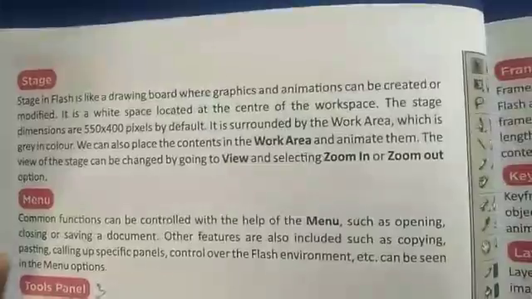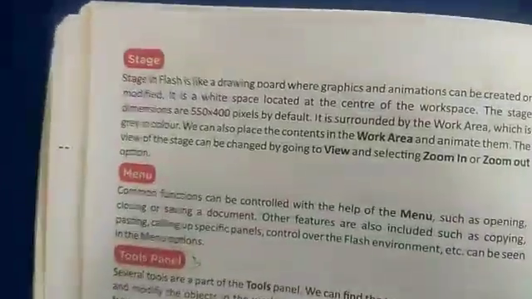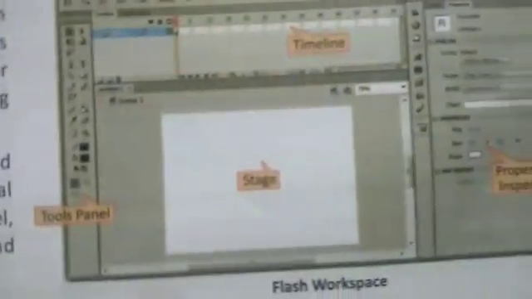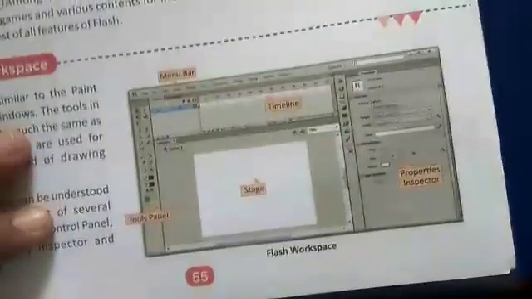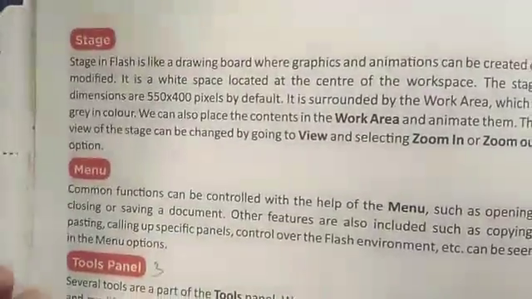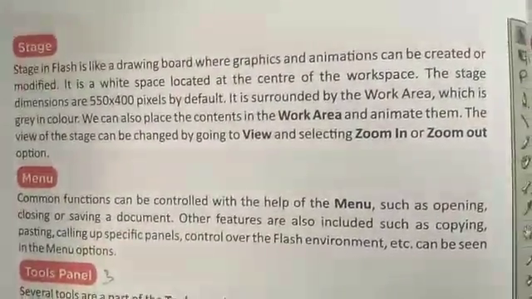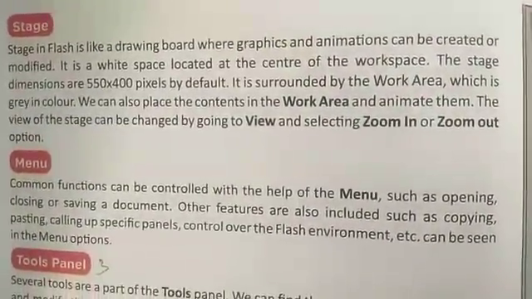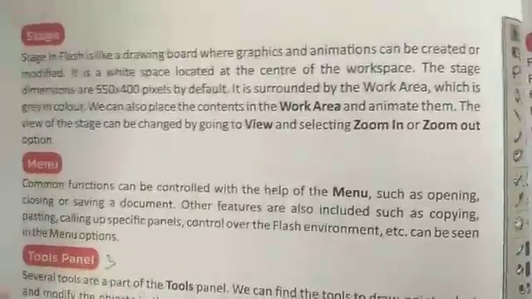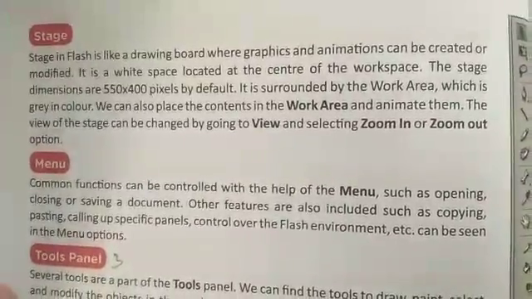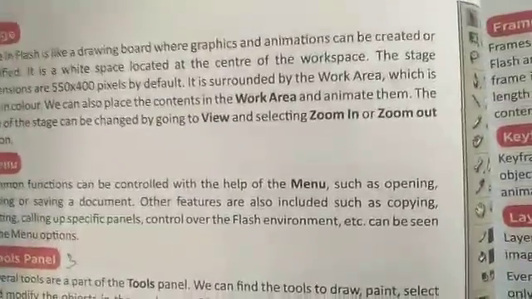By default, it is surrounded by a work area which is grey in color. This is the work area. We can also place content in the work area and animate it. The view of the stage can be changed by going into View and selecting zoom in and zoom out.